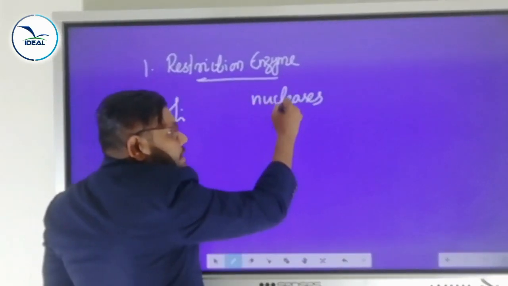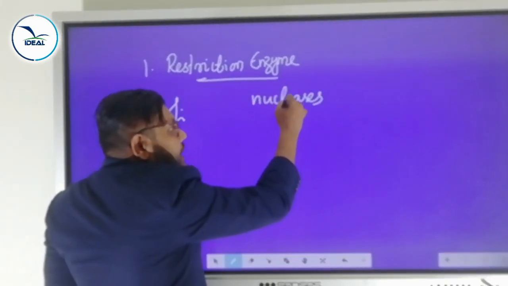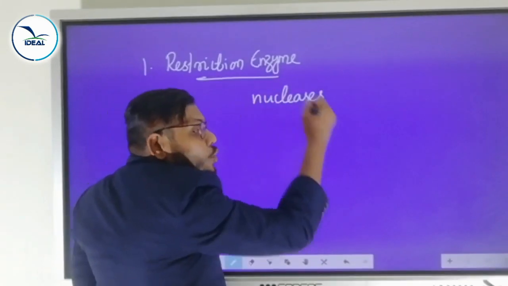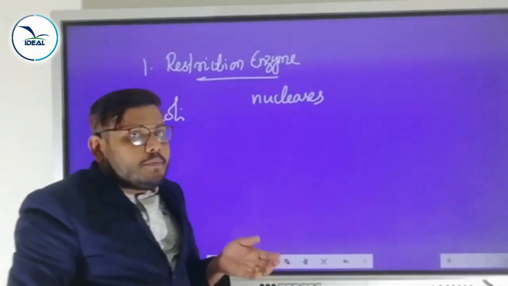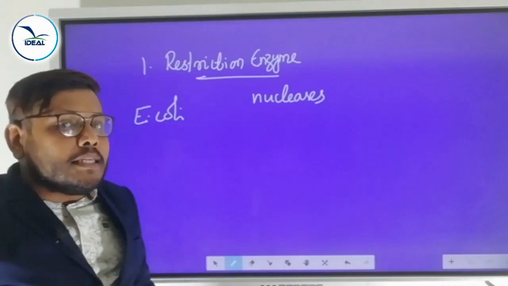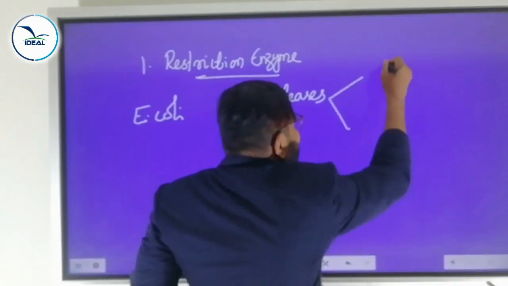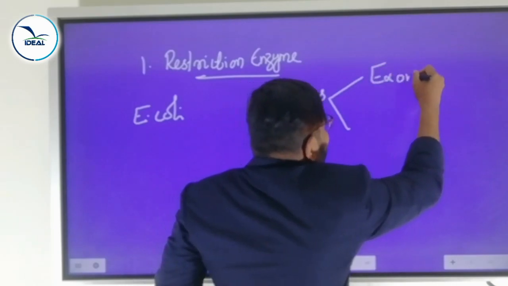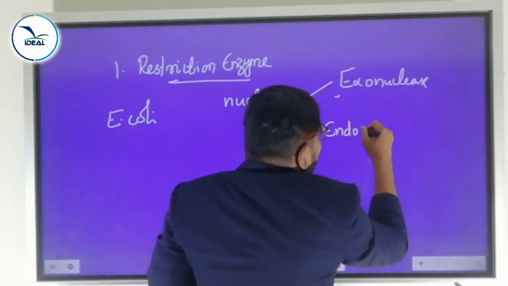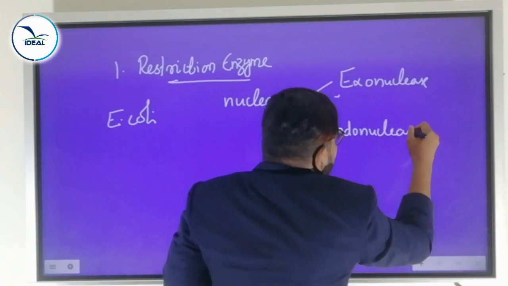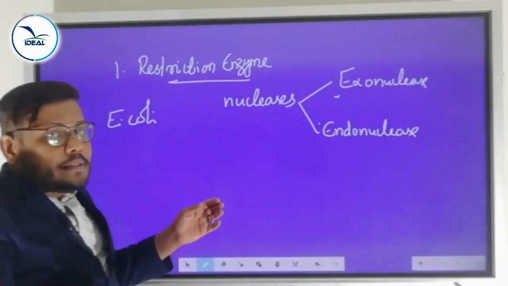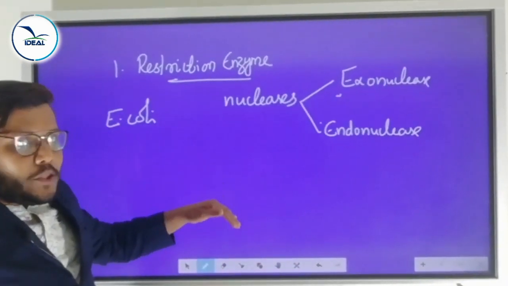There are two types of nucleases. One is called exonucleases and the other is called endonucleases.